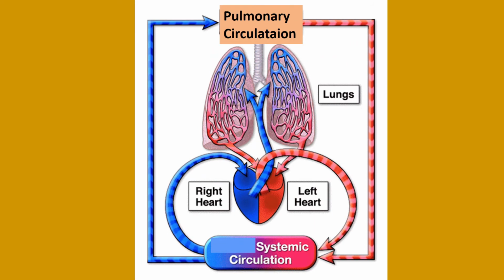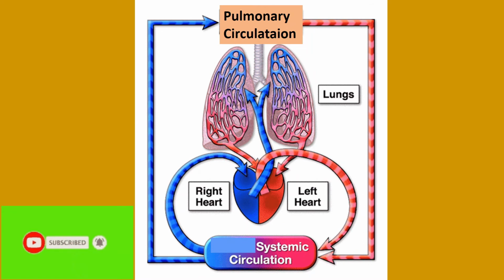First one, pulmonary circuit. Deoxygenated blood reaches the right auricle, then the right ventricle. From the right ventricle, the pulmonary artery arises and it carries deoxygenated blood away to the lungs. In the lungs, the blood gets oxygenated, and oxygenated blood reaches the left auricle through the pulmonary veins. This is known as the pulmonary circuit.